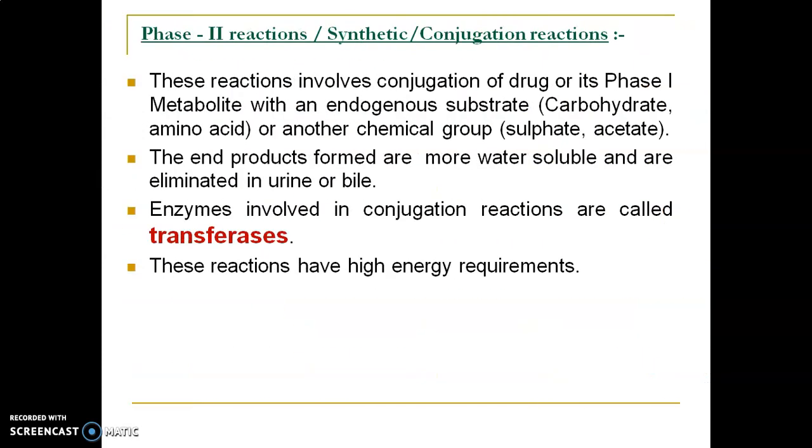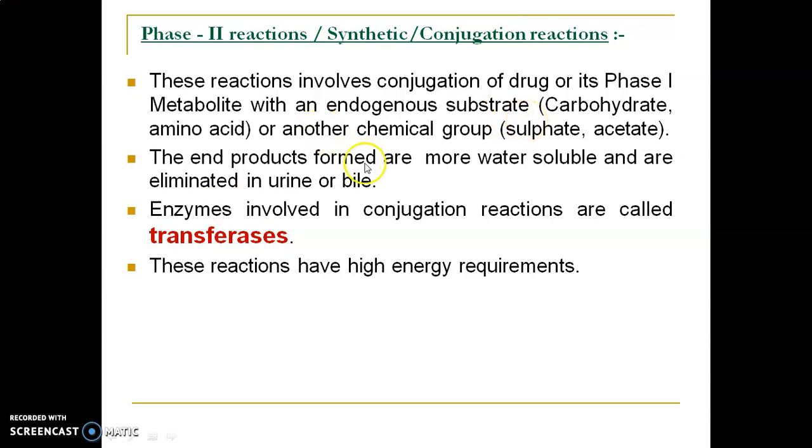Next is phase 2 reactions or synthetic reactions. So these reactions involve conjugation of drug, that is combination of drug or phase 1 metabolite, whatever is formed in phase 1 reactions, with endogenous substrate, that means substances already present in the human body, maybe carbohydrate or amino acid or some other chemical groups, that is sulfate or acetate. Simply, in phase 2 reactions, drug combines with the endogenous substrate, that may be carbohydrate, amino acids or chemical groups.